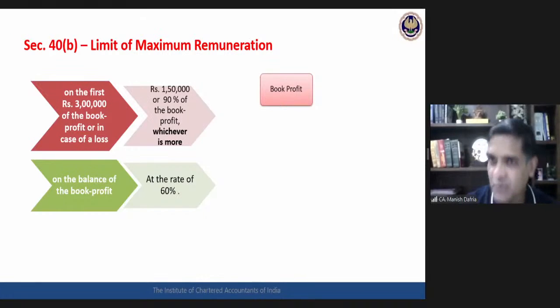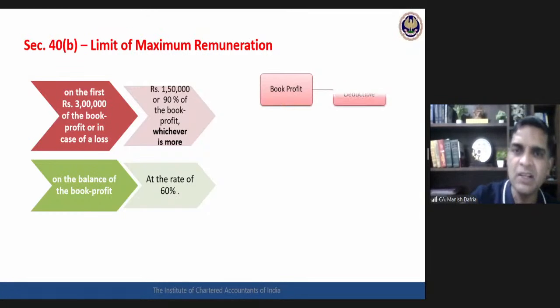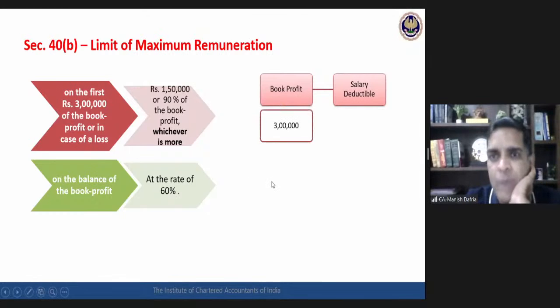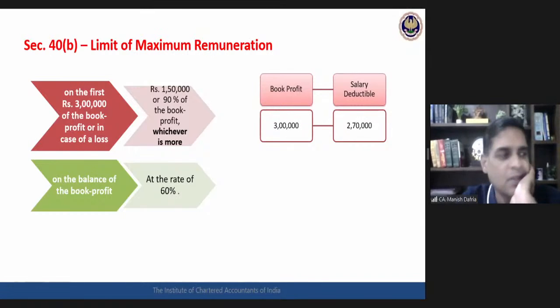For a partnership firm, the book profit has been given a very different meaning. It has nothing to do with the profits as per my books of accounts. What do I mean by book profit here? Okay, before this, the calculation part of it that we can see, and then what is the meaning of book profit.